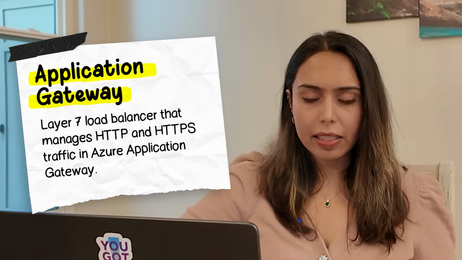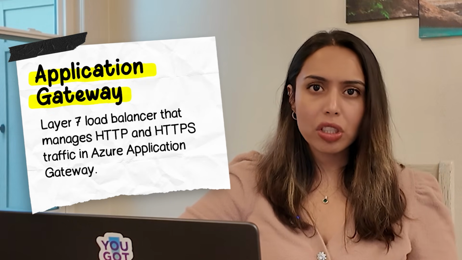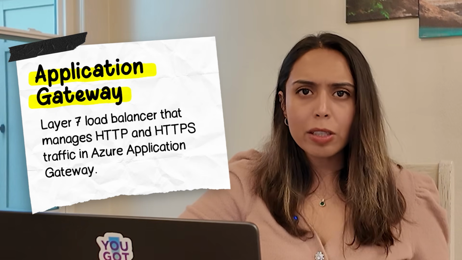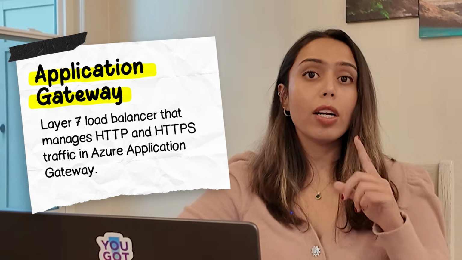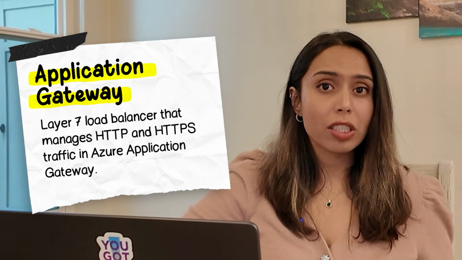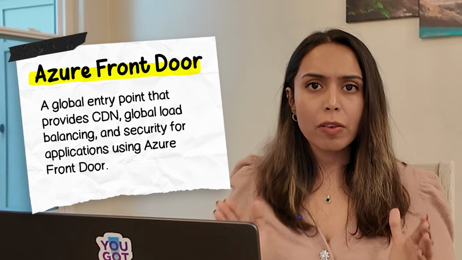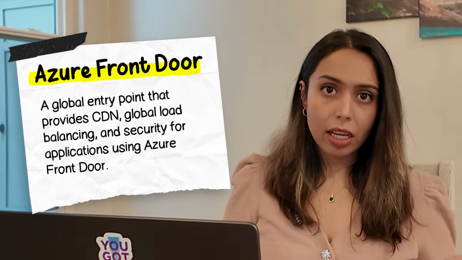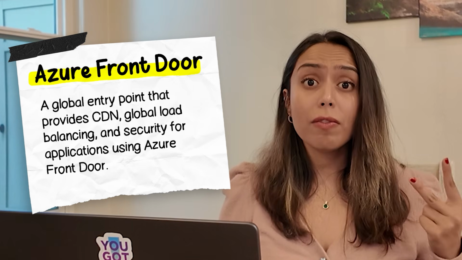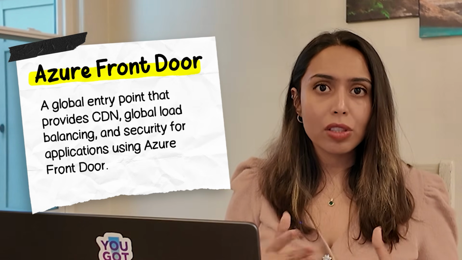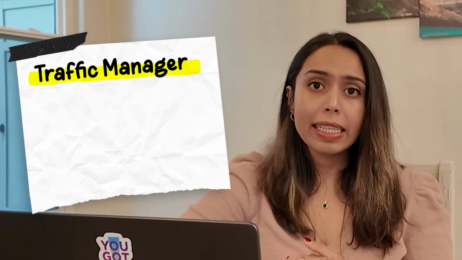Next is Application Gateway. This operates at layer 7, the application layer. It understands HTTP and HTTPS traffic, which means it can do things like SSL termination, URL based routing, and it also includes a built-in web application firewall. Then there's Azure Front Door. Think of this as the global entry point for your Azure application. It combines CDN, global load balancing, and WAF, web application firewall, making it ideal for serving your applications across multiple regions. And finally, Traffic Manager.